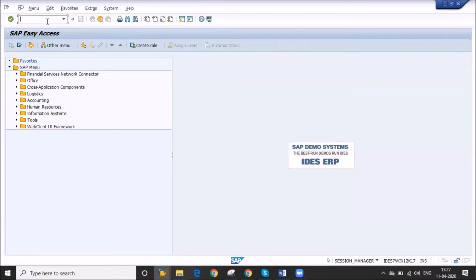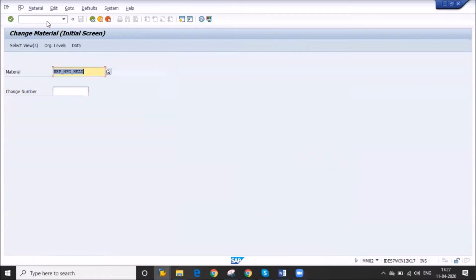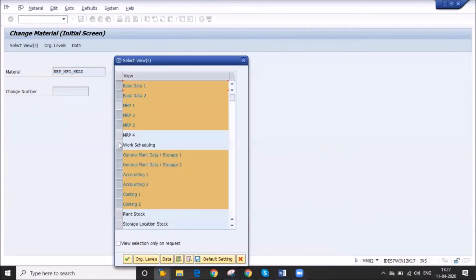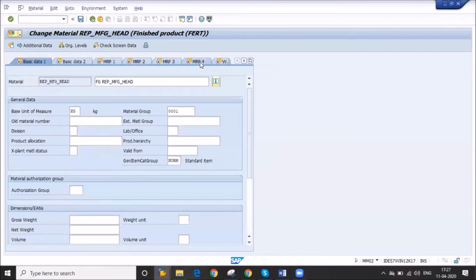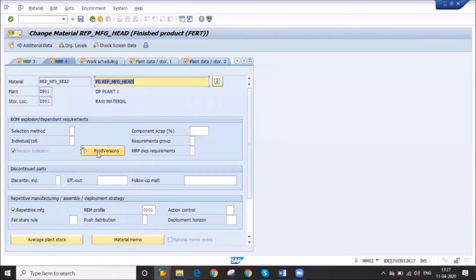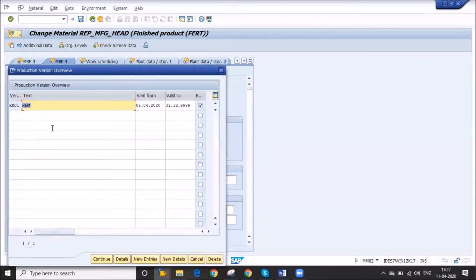Then we only need to change it to MRP4. Already the production version is there, for example, I have given you.